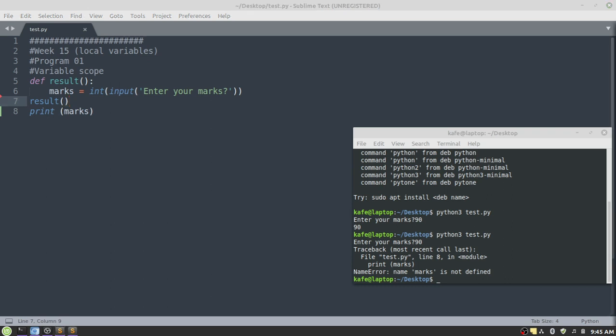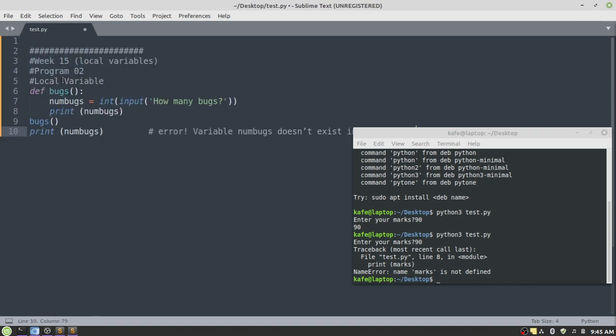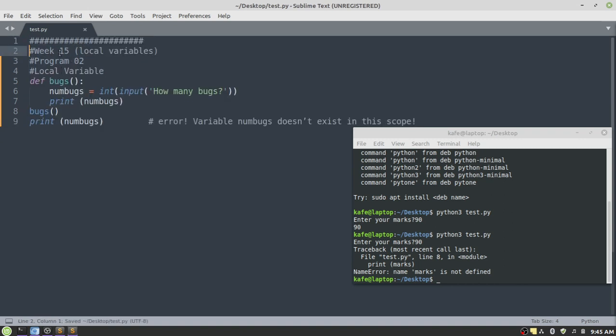Let us move to our second program for this week. The second program is also about the local variable concept. Here we have a function. The name of the function is bugs, and like the previous program, I am going to accept a value for this variable from the user, and then I am going to display that value on the screen. That's possible. Here I'm calling the function, and after the body of the function, I am again trying to access the variable num bugs, which has a local scope. So in a similar way, it will give me an error because num bugs doesn't exist in this scope. The scope is local.